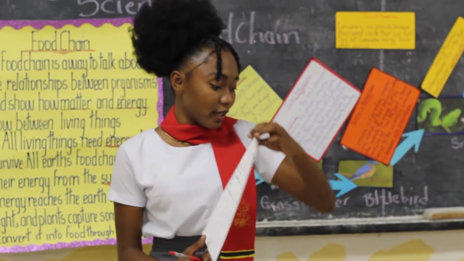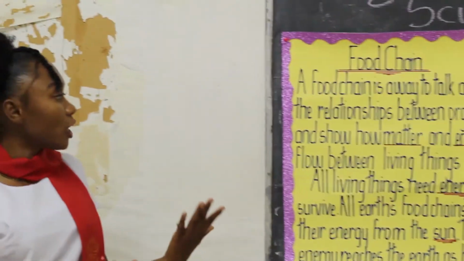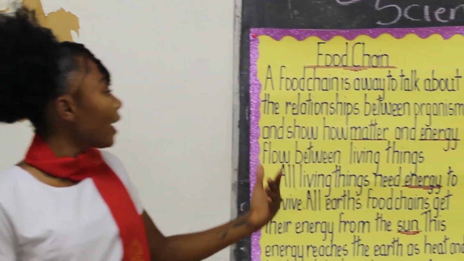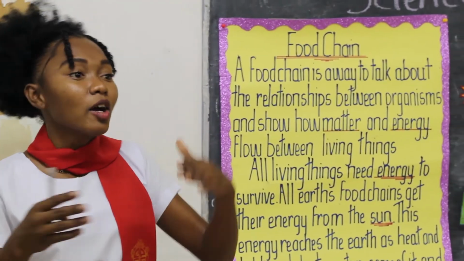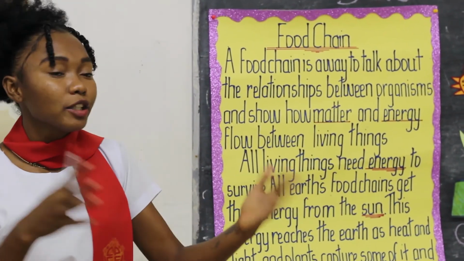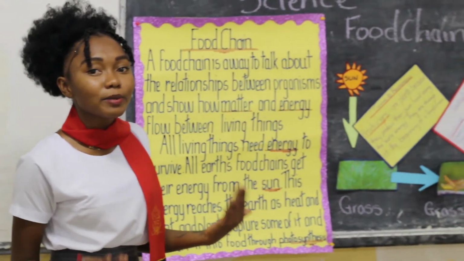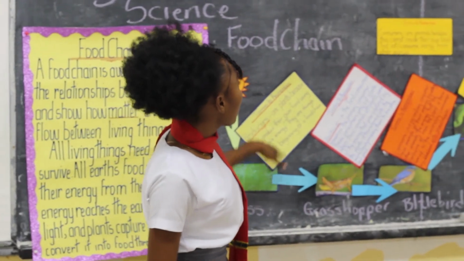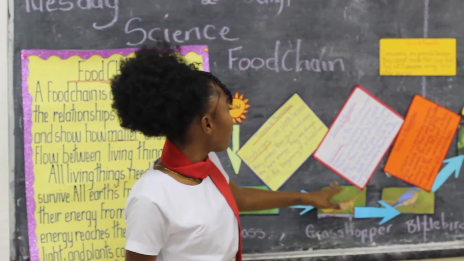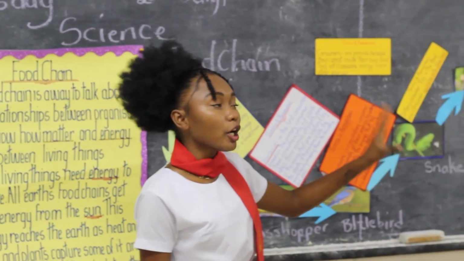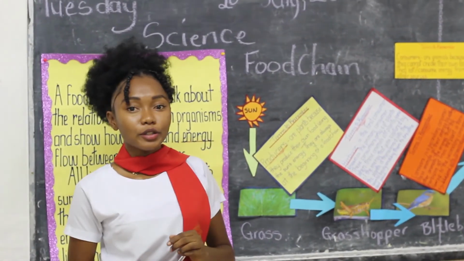So very good, guys. So let's quickly recap. What is a food chain? It's a way to talk about the relationship between organisms and how matter and energy flows between living things. So basically, it's a chain linking one organism to the other, showing how energy is being transferred. Okay, everybody? And what are the key terms that we must remember? Producers and consumers. And how many consumers are there? We have the primary, secondary, tertiary, and the apex predator, along with the decomposers. Okay, everybody?